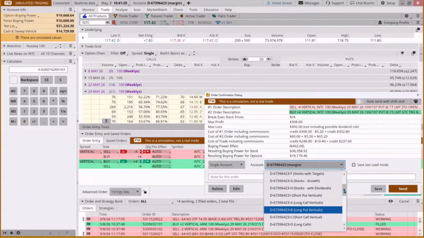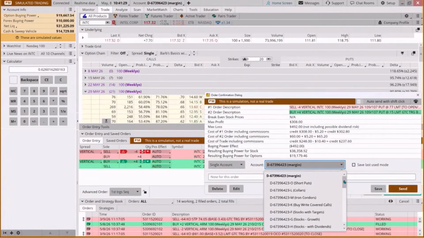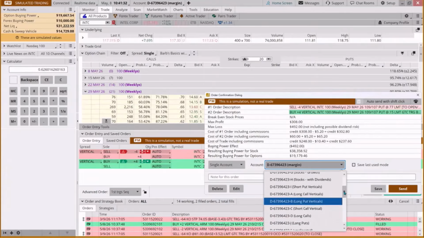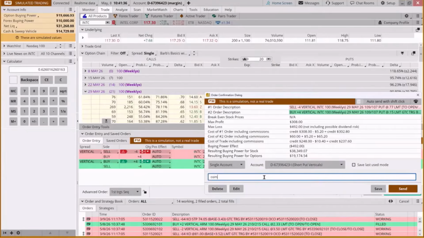And then I'm going to be super quick. As we're putting this in, where's my short put vertical? Can't see for looking. And we're going to compare this to a long call vertical.